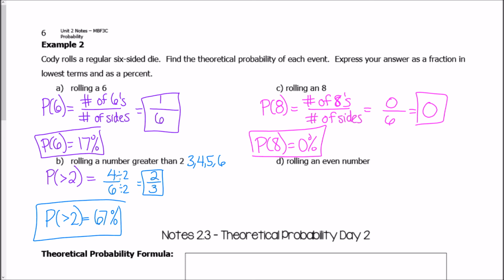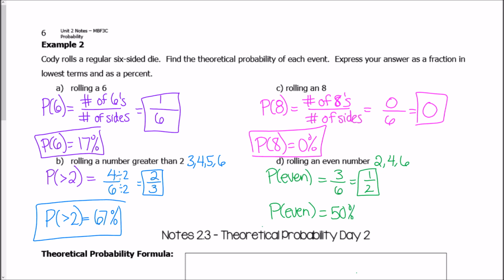Okay? And then lastly, we have the probability of getting an even number. So we want to find the probability of an even number. So on a die, we've got options 1 through 6. Our even numbers are 2, 4, and 6. So we have 3 options out of 6 sides. So this right here, when I reduce this, it's 1/2. And then as a percentage, that's 50%. So the probability of getting an even is 50%.